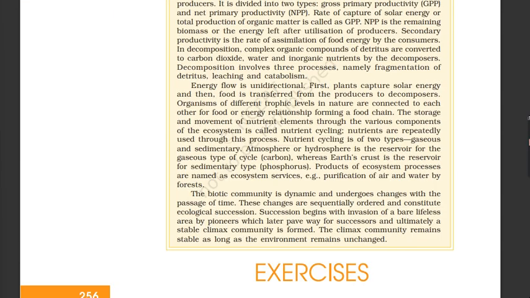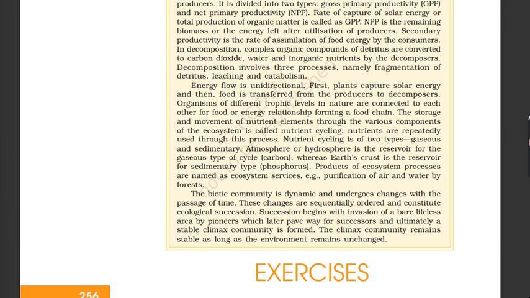Energy flow is unidirectional. First, plants capture solar energy, and then food is transferred from the producers to decomposers. Organisms of different trophic levels in nature are connected to each other for food or energy relationship, forming a food chain. The storage and movement of nutrient elements through the various components of the ecosystem is called nutrient cycling.